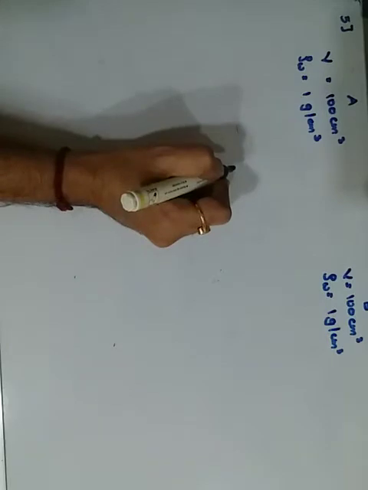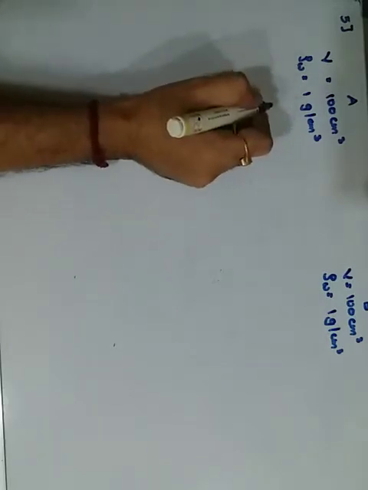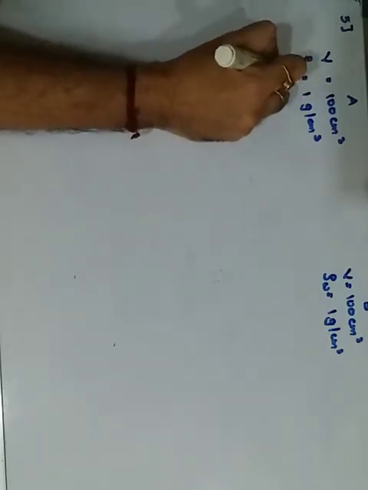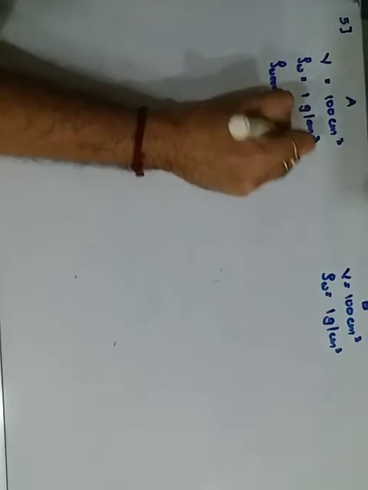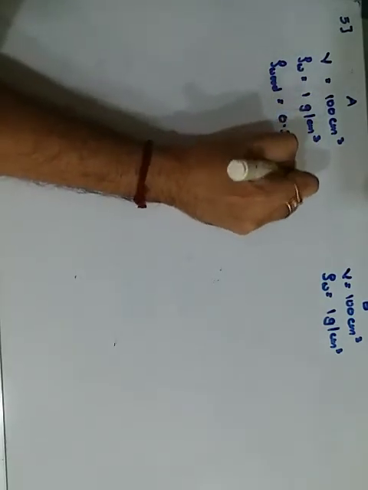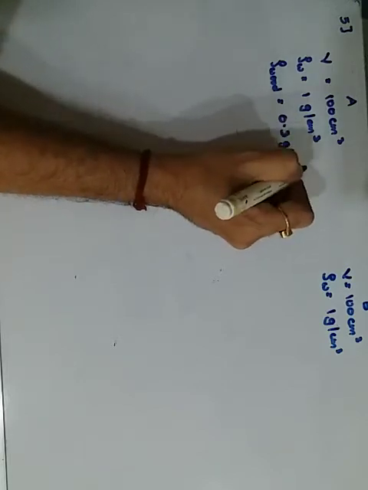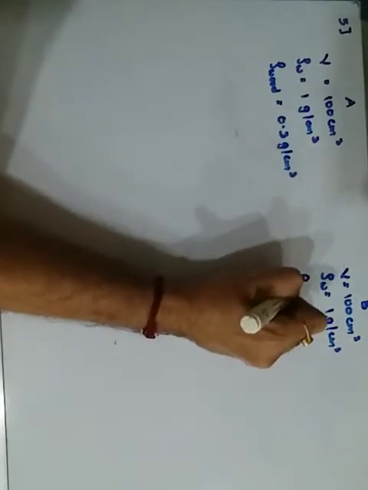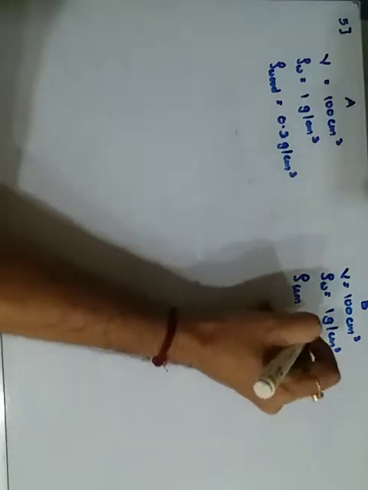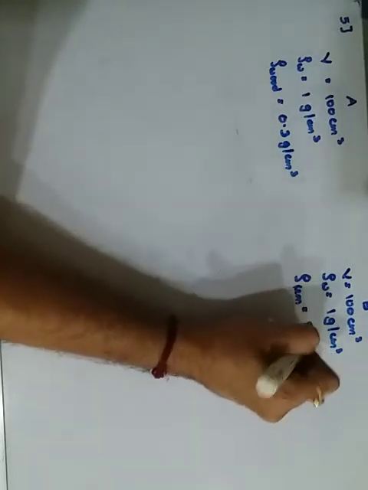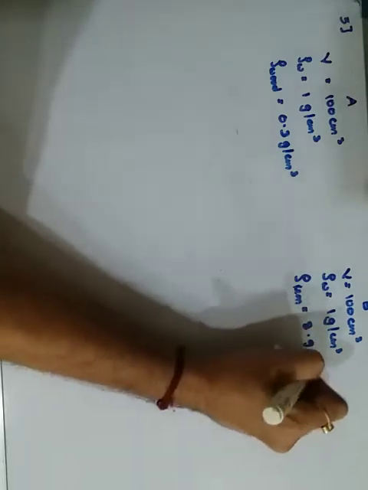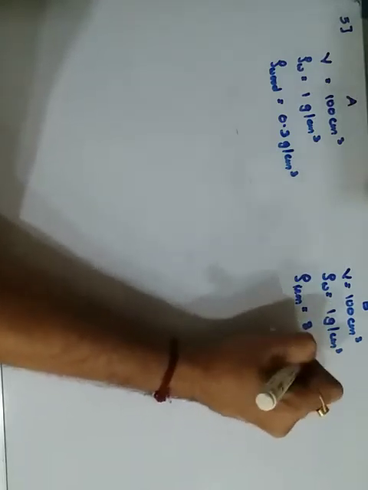Sphere A is made of wood, the density of the wood is 0.3 grams per centimeter cube, and sphere B is made of iron. So the density of iron is 8.9 grams per centimeter cube.